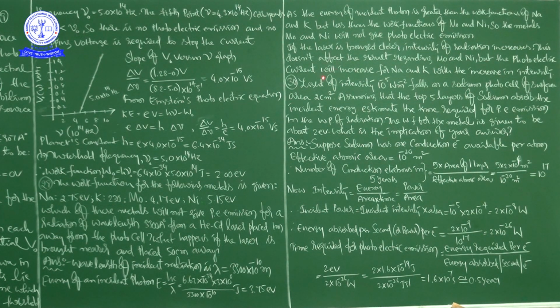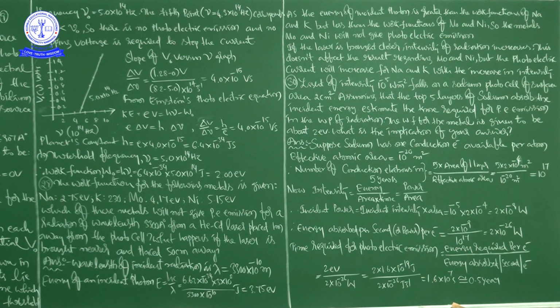So because of taking that laser closer, the intensity of radiation increases. Because of that, the photoelectric current in case of sodium and potassium will increase, but there is no change in the result regarding Mo and Ni.